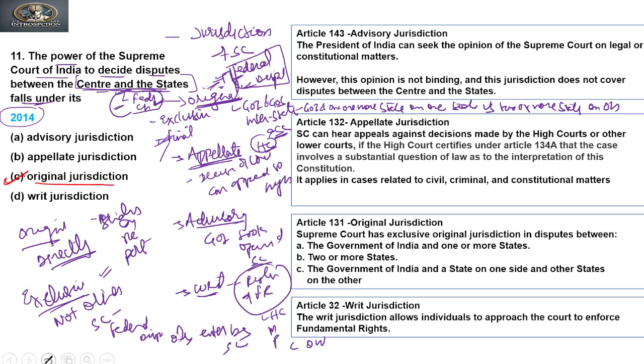Now if you see the explanations to these questions, Article 143 talks about advisory jurisdiction, where the President of India can seek the opinion of the Supreme Court on legal or constitutional matters. However, this opinion is not binding, and this jurisdiction does not cover disputes between center and states. Clear? Next is Article 132, appellate jurisdiction.